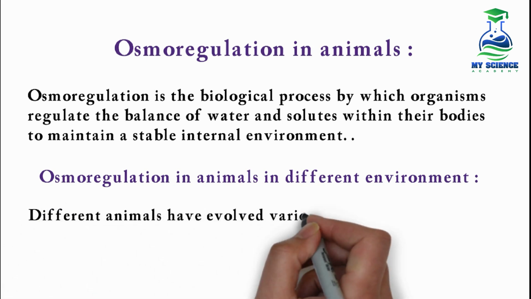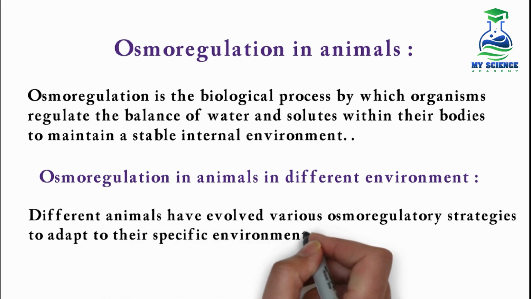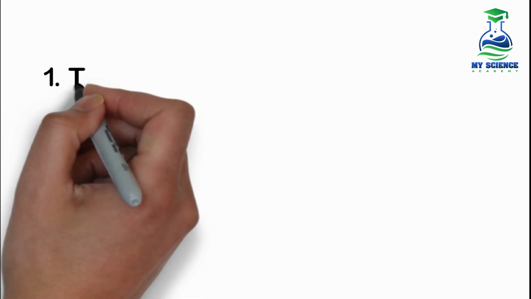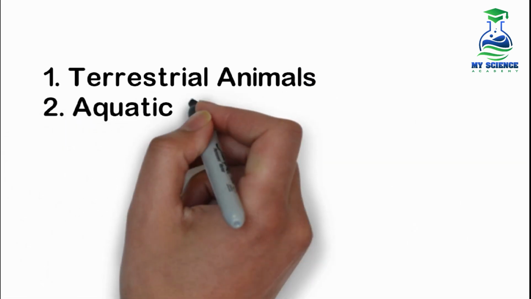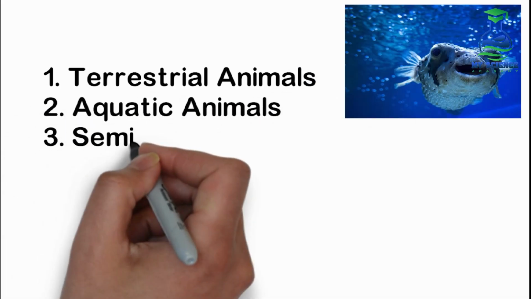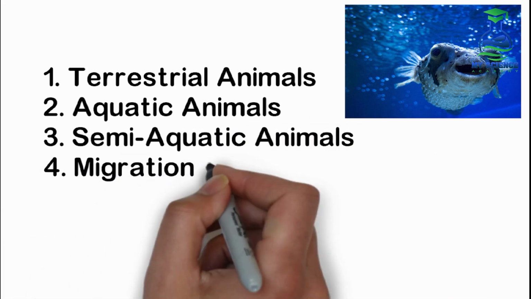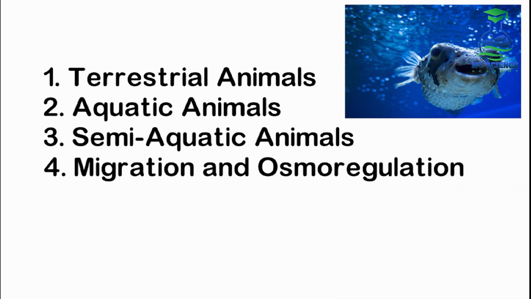Different animals have evolved various osmoregulatory strategies to adapt to their specific environment, whether they are aquatic or terrestrial. So we are going to study the process of osmoregulation under the following headings. Number 1, osmoregulation in terrestrial animals. Number 2, in aquatic animals. Number 3, in semi-aquatic animals. And number 4, migration and osmoregulation. So let's start with number 1, terrestrial animals.